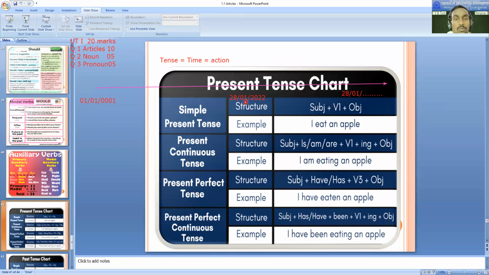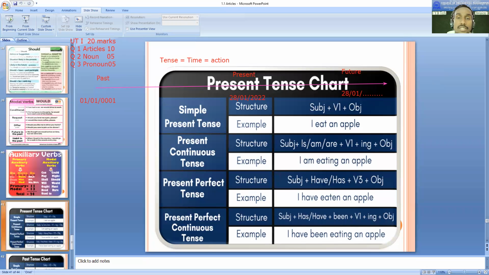And if you are able to understand how we relate this time with actions, then you'll come to know the activities or actions that are completed in the past, that goes here and that is in the past. So you can relate the actions which are completed earlier to the past. Right now, the activities people are thinking of can be in the present, and the activities that we are planning are going to be in the future. So accordingly, we got these three major types of tense: present, past, and future.